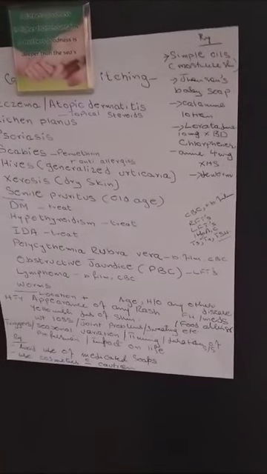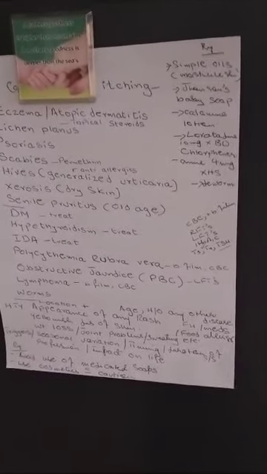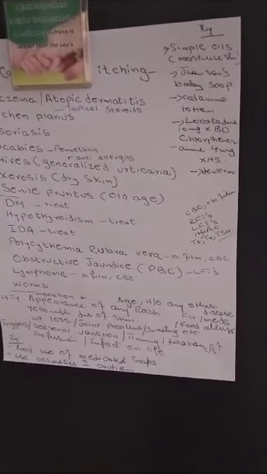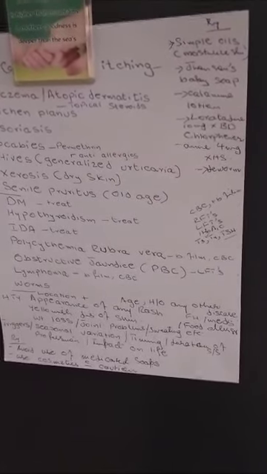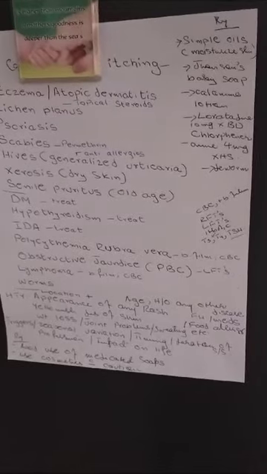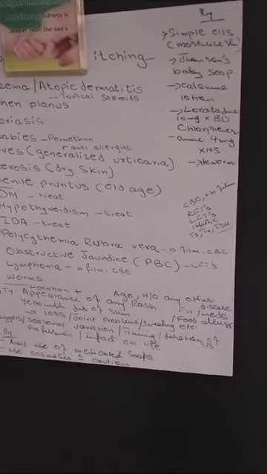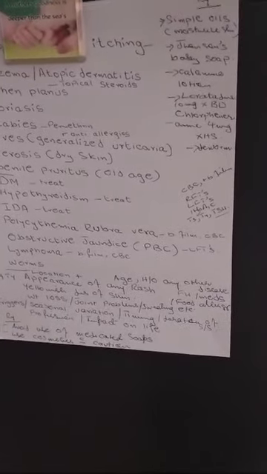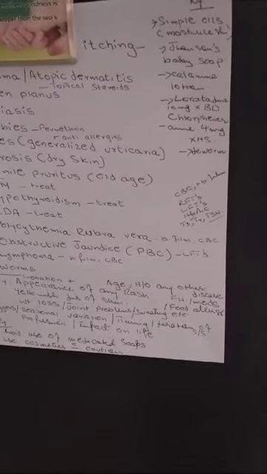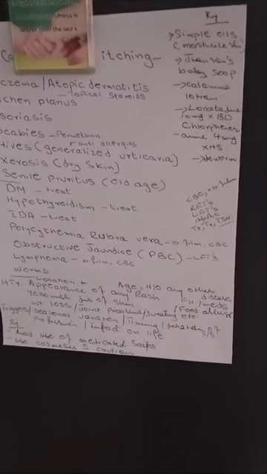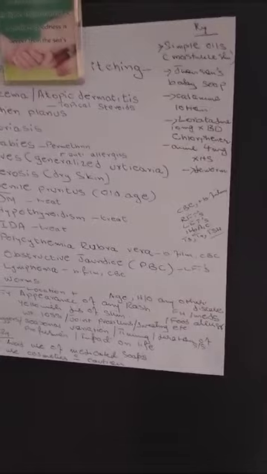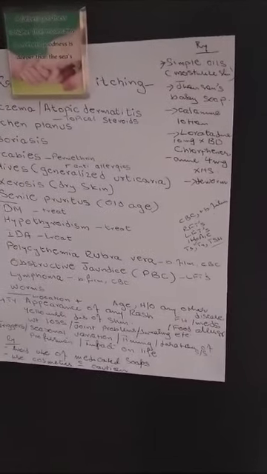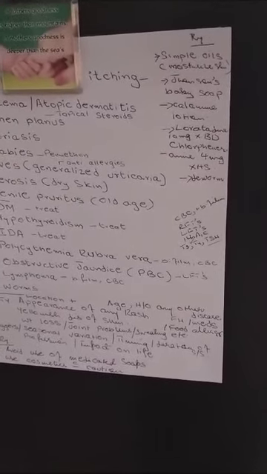In history, you obviously have to check the age of the patient, history of any other diseases, family history of skin itch, or family history of any important diseases which can be related to such conditions. Then any medications that the patient is using. And then you have to ask about the location and appearance of the rash. And also you have to ask about the triggers, seasonal variations, and the timing and duration of the rash.